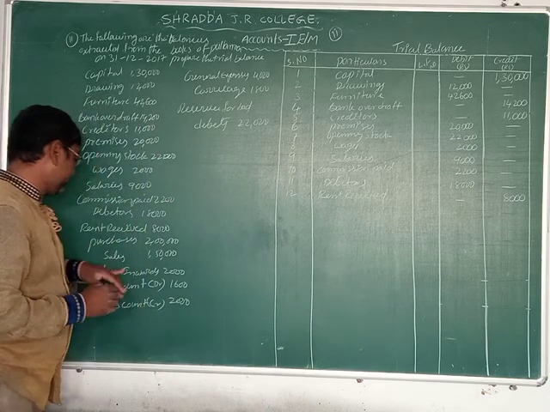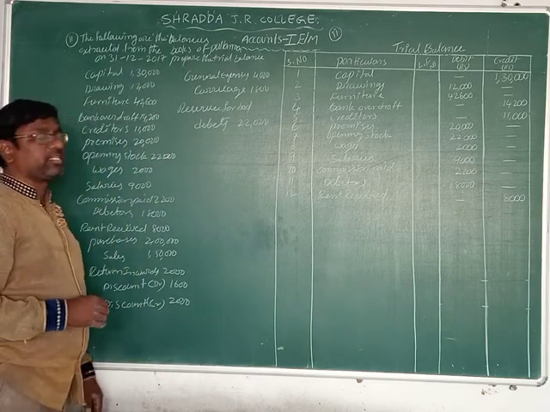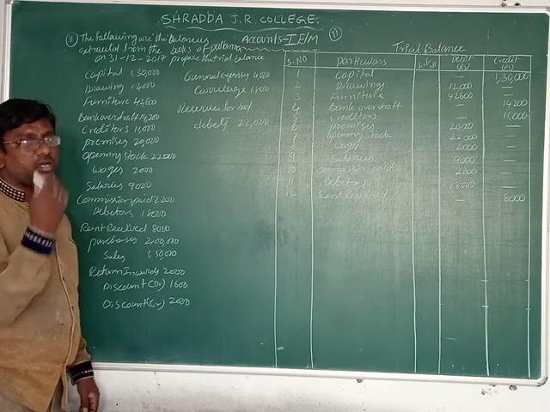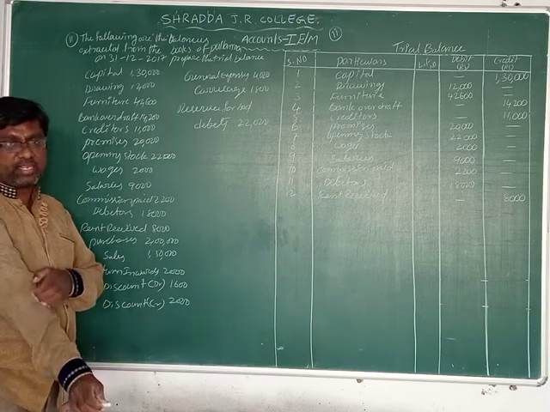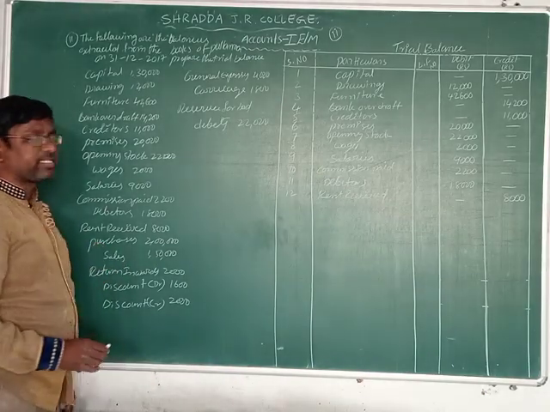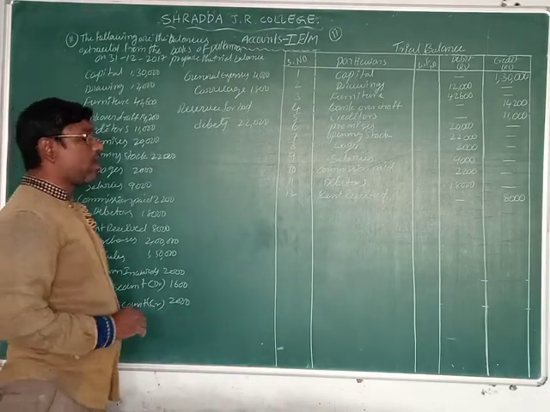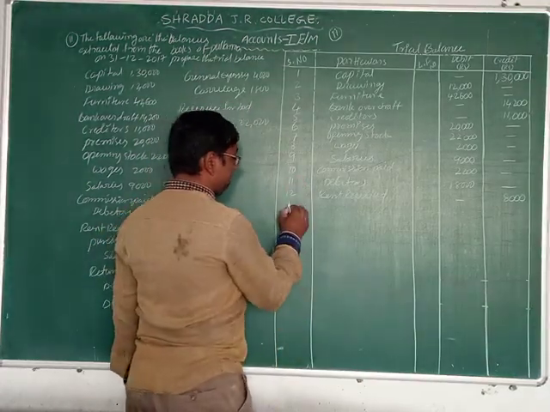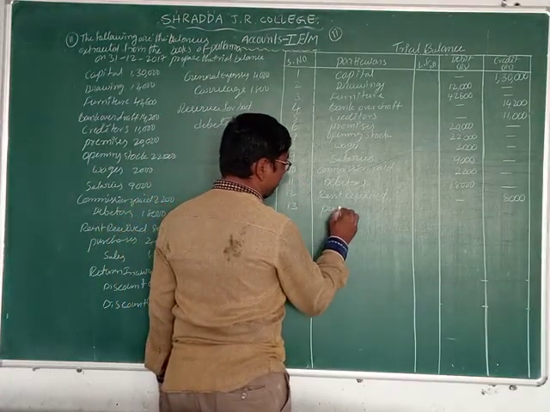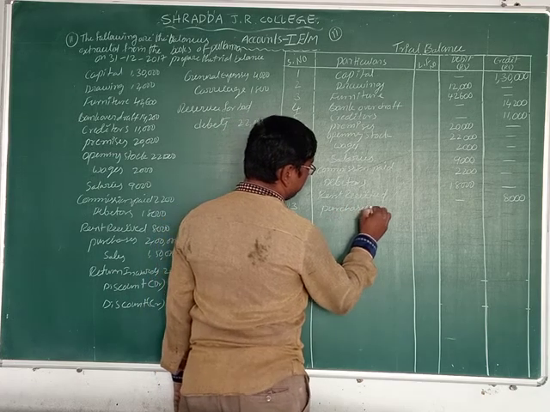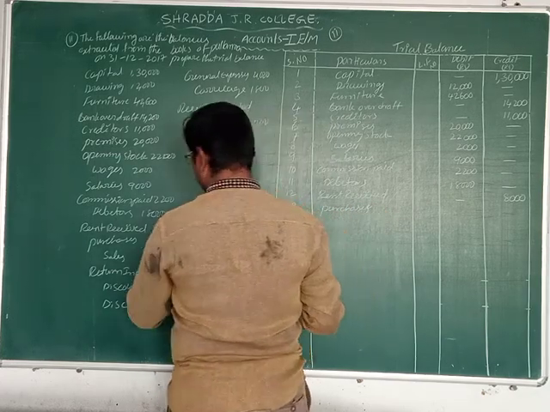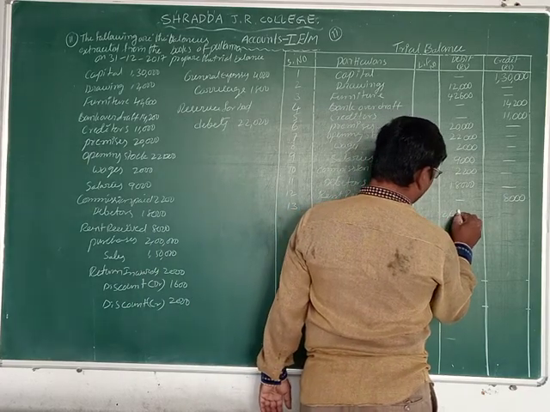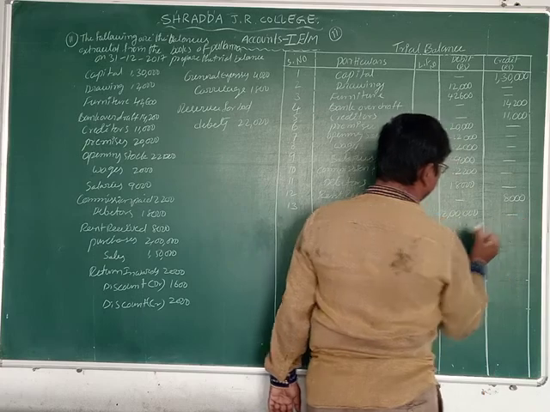Now next one, purchases. Purchases is in the box, friends, expenses. Why? Because we pay cash and receive the goods. This time cash goes out. That's why purchases is what? Expenses. All expenses we can record into which side? Debit side. Write down 13th one, purchases. That amount is 2 lakhs. Okay, friends. 2 lakhs rupees purchases.